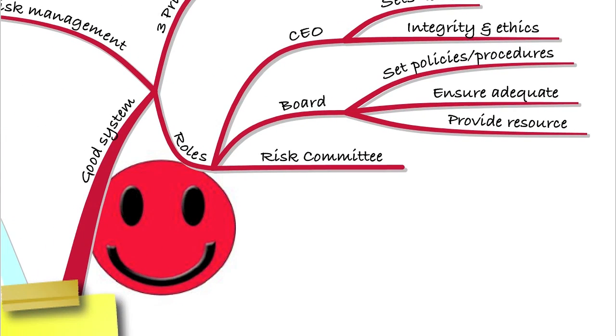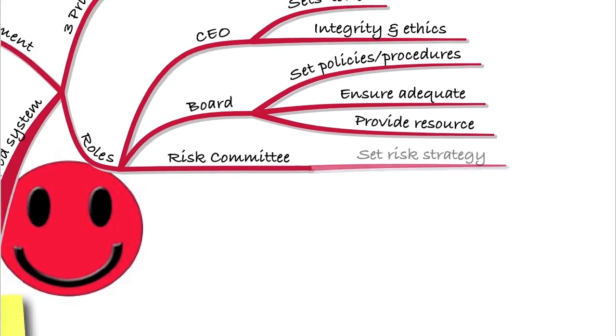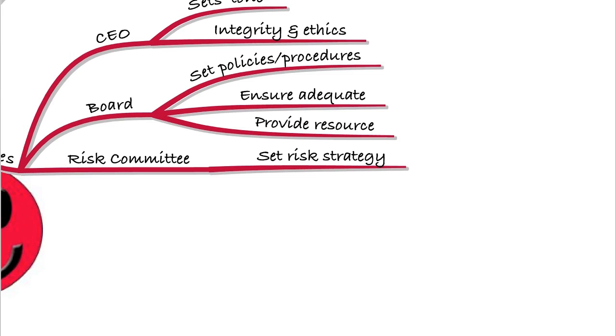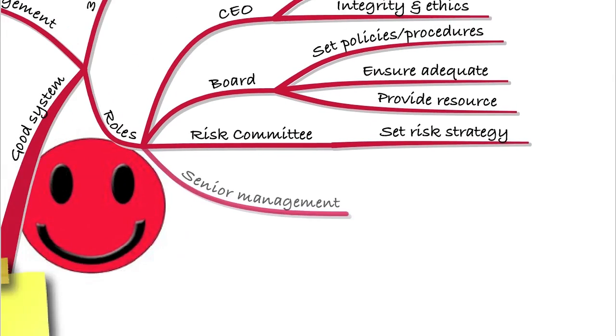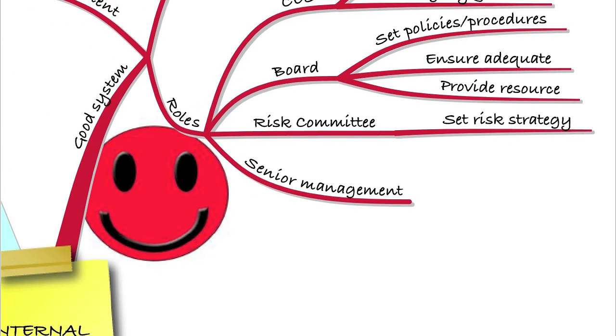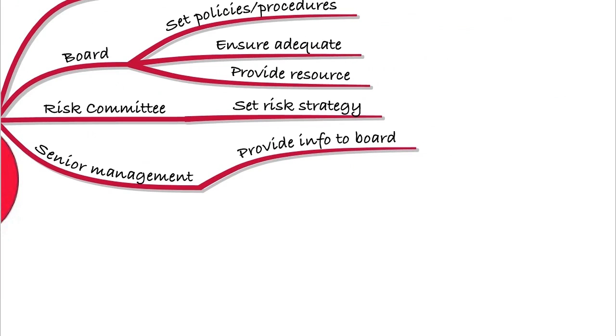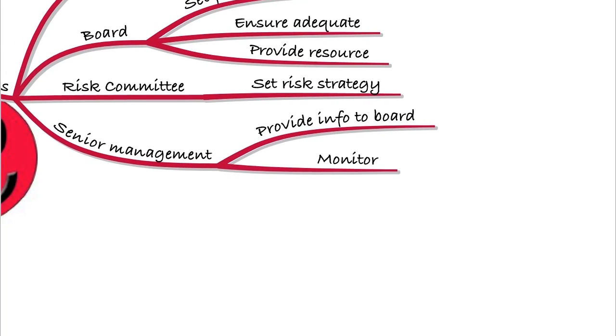The risk committee that we will meet in detail later, they're the ones that will set the risk strategy. They'll be the ones responsible for looking at the risks of the organisation and then thinking about internal controls that will deal with those risks. Senior management then, remember, the board will charge senior management with implementing the internal controls that they've come up with. So senior management will provide the information to the board as to whether those controls are working. They'll also monitor the controls on a daily basis to ensure that they are working.